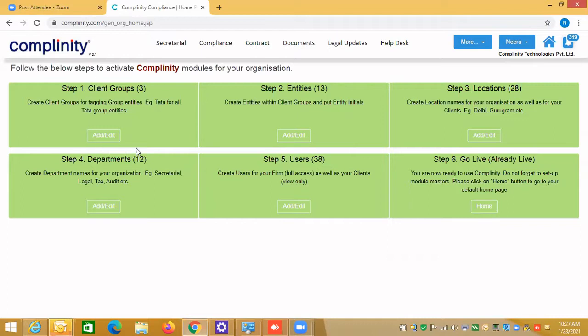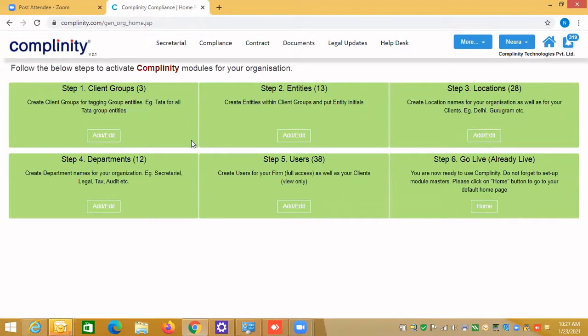So you need to create the client groups. When you log in, by default we create one client group and one entity for you, because you are registering, so your group and your entity have to be registered. When you are providing services to other client groups, you can create the client groups, and the entities within that client group, and your own locations wherever your office is.